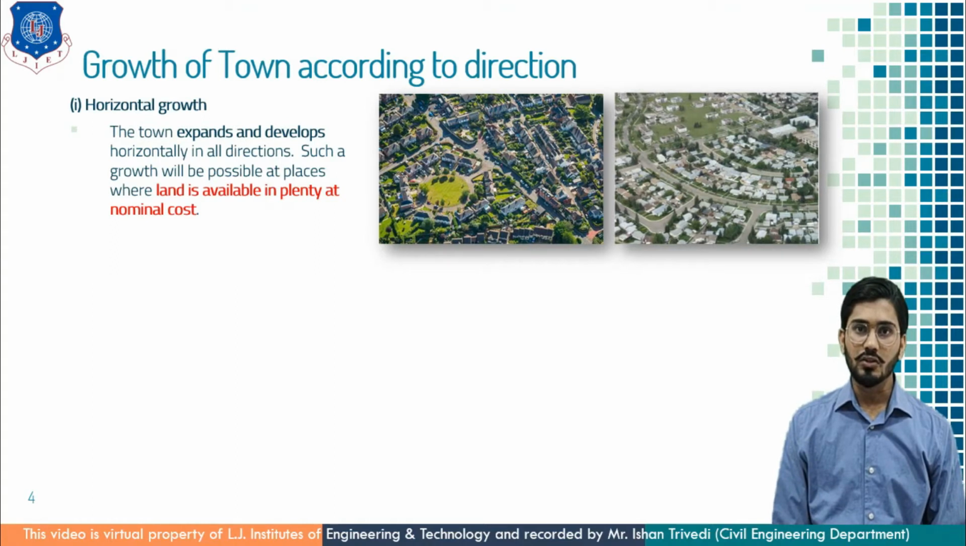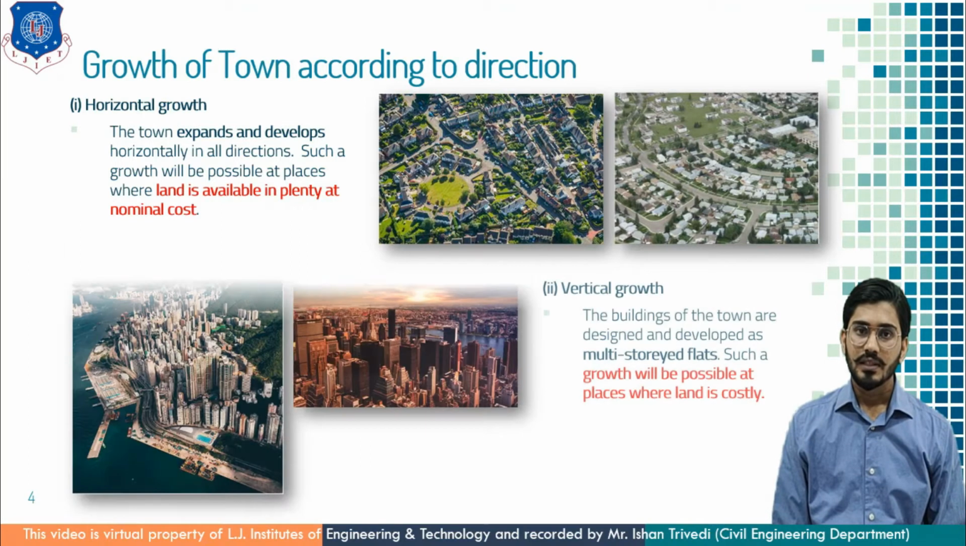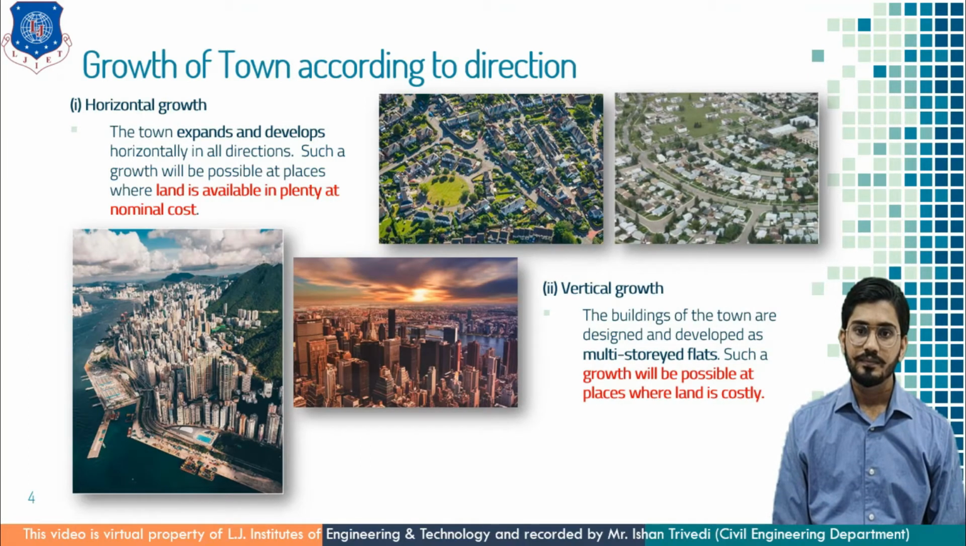In horizontal growth, the town expands and develops horizontally in all directions. Such growth is possible at a place where land is available in plenty at nominal cost. Second is vertical growth. The buildings of towns are designed and developed as multi-storied flats. Such growth will be possible at places where the land is costly.